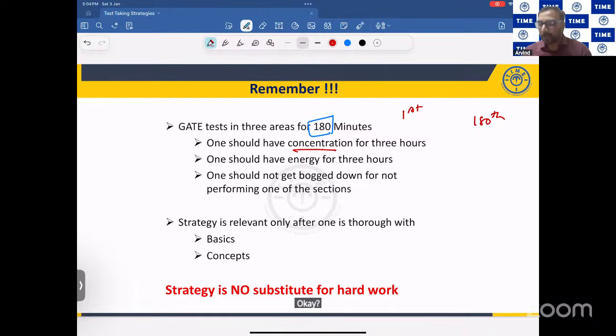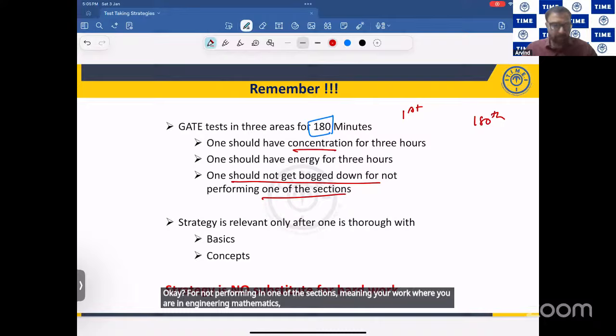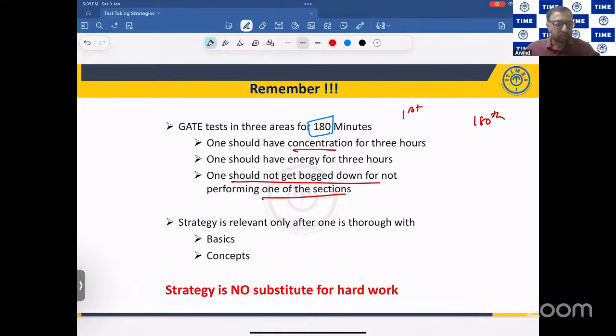And as I told you earlier, you should not get disturbed if you do not perform well in one of the sections. Suppose you have worked very hard in engineering mathematics and did not perform well there, don't worry. Don't carry that baggage to the next ones.